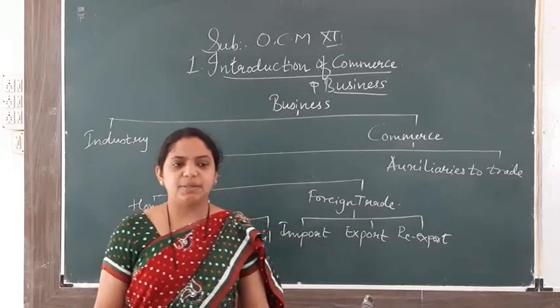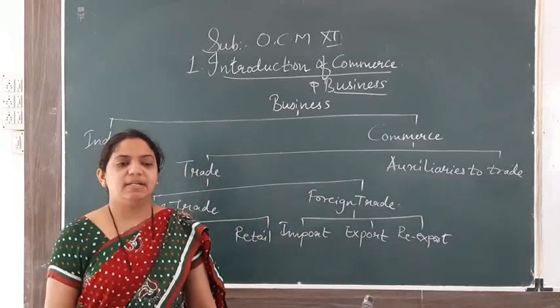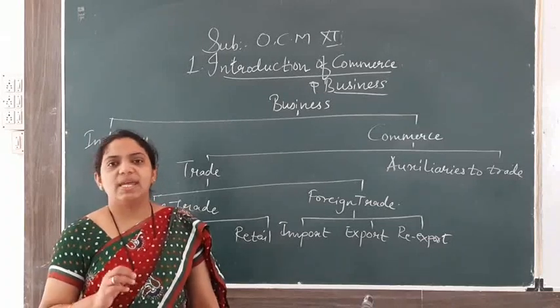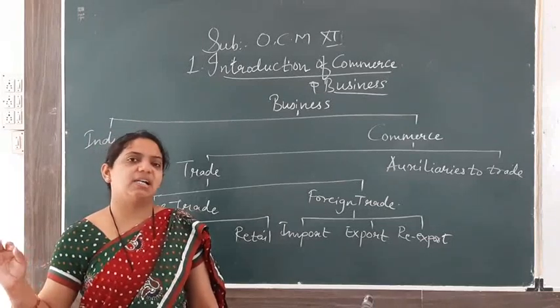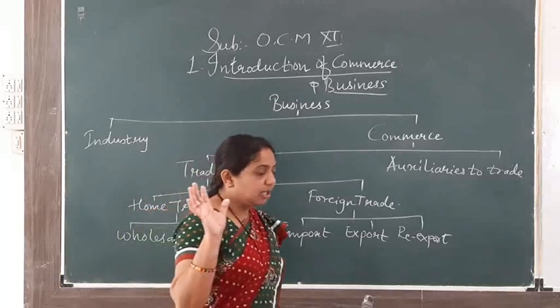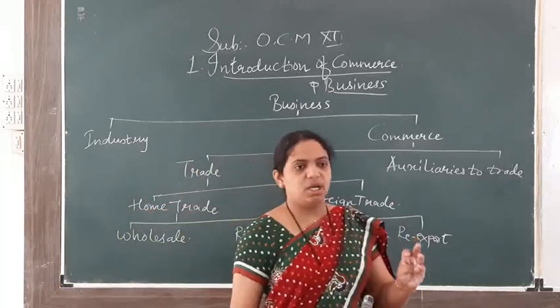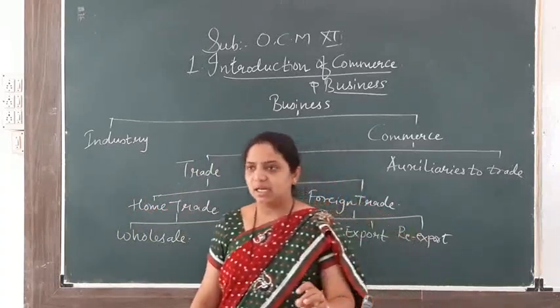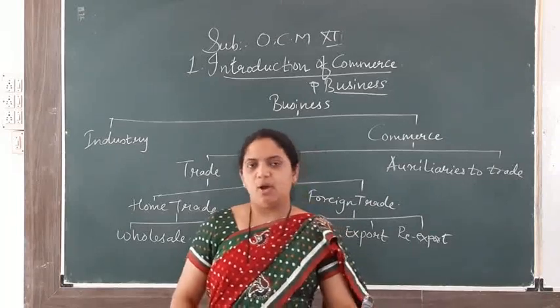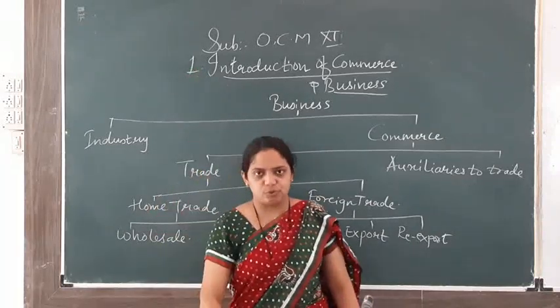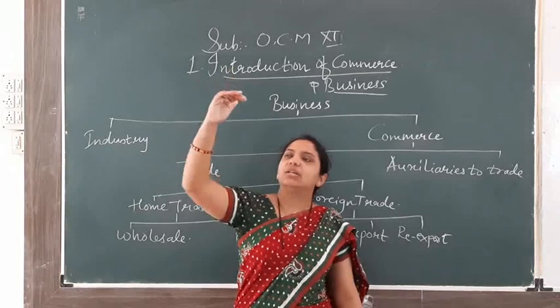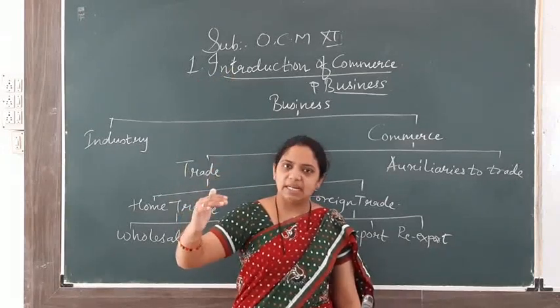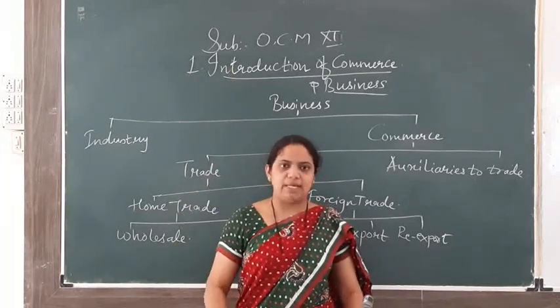He is a link between the producer and retailer. Always remember, various types of activities are done by the wholesaler. Here there are parties: producer, wholesaler, retailer, consumer. Always remember this is the chain of distribution. First is the producer, then the wholesaler, then the retailer, and then the common consumer like us.